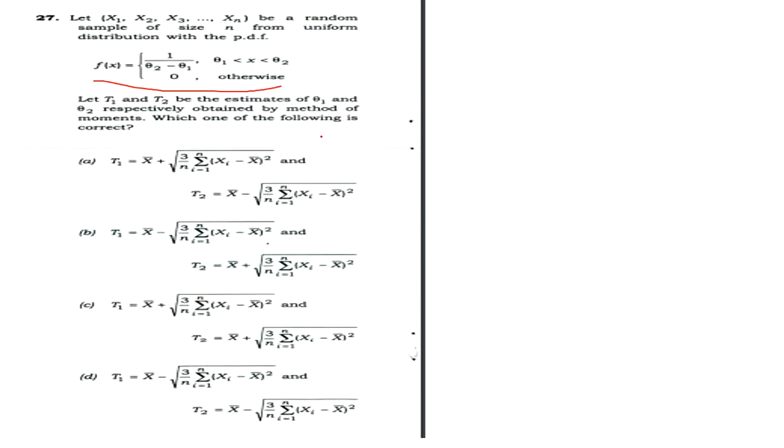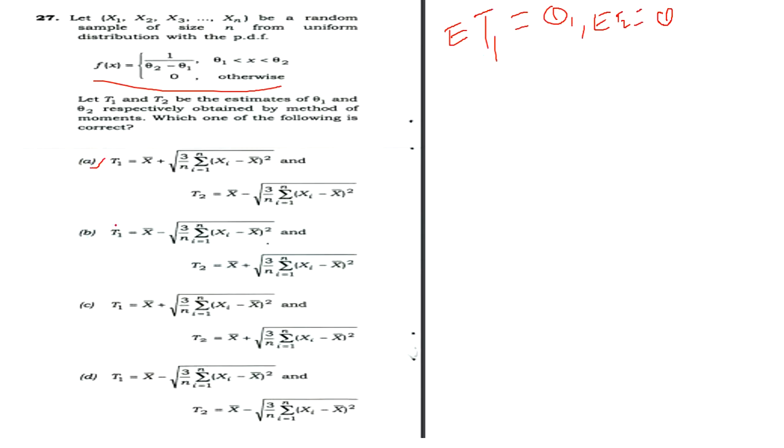By observing the question, we need the expected value of t1 equal to theta 1 and the expected value of t2 equal to theta 2. We need this from the options. First we can check this option and this option.